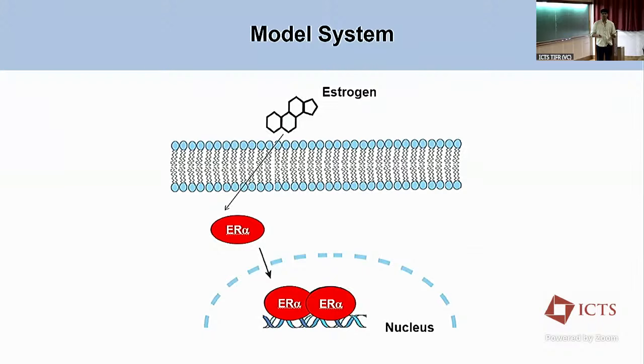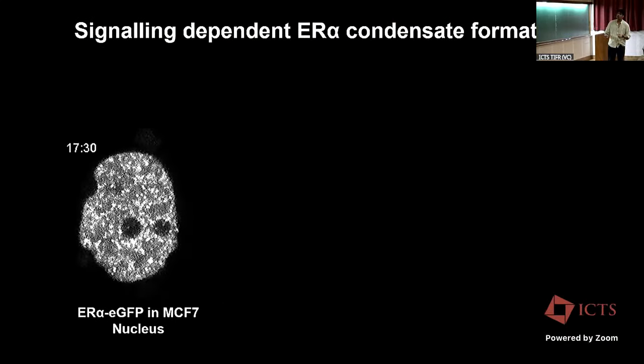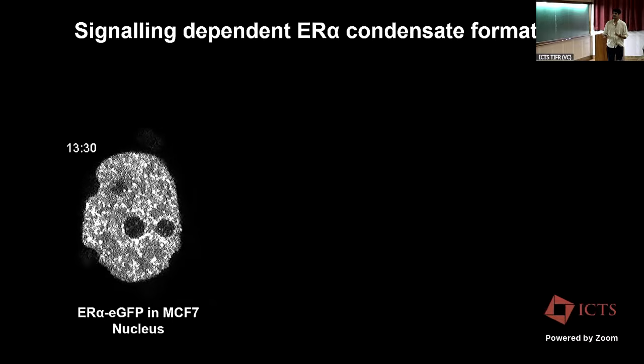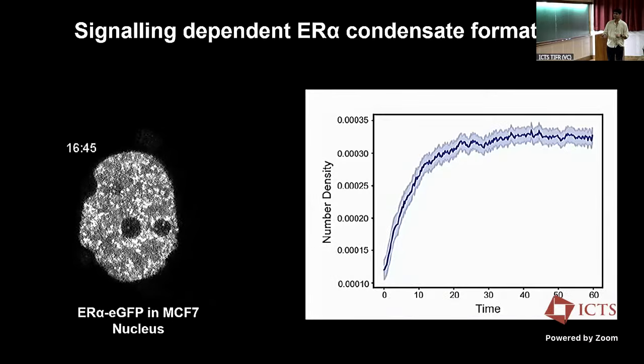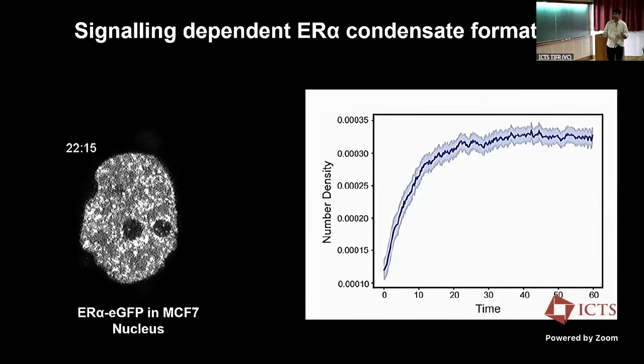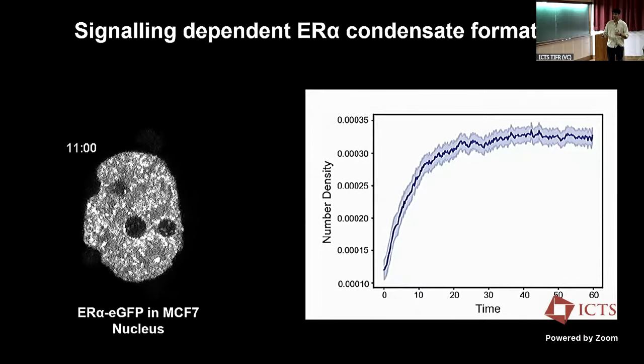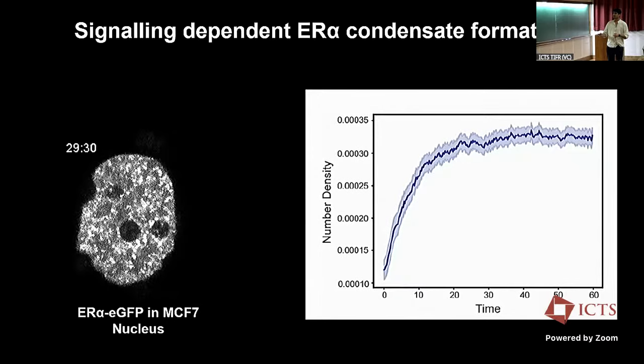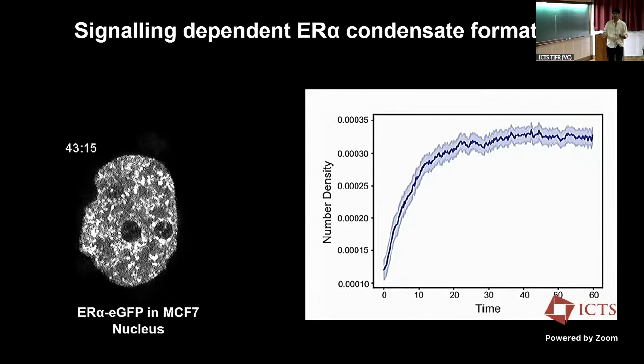While working on the system, we and others in the field have found that ER alpha as a protein forms these condensates, or foci, once E2 is given to the cell. Initially there is a growth in the number of these condensates, which is plotted as the number density. The number of these condensates increases with time after you give the ligand, which is E2. And after a certain time, it reaches a stationary phase, and it doesn't increase much after that.